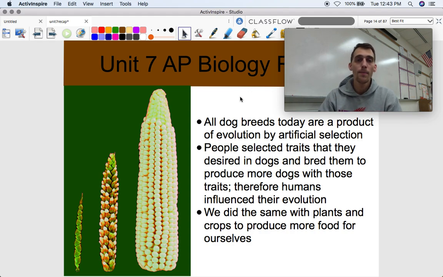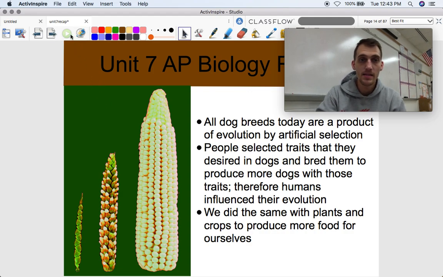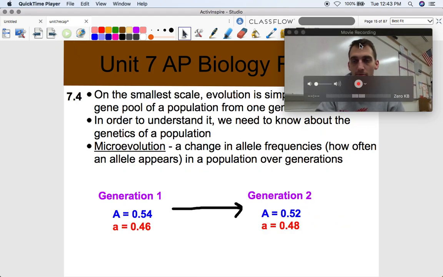All dog breeds today are a product of evolution by artificial selection. People selected traits that they desired in dogs and bred them to produce more dogs with those traits. Therefore, humans influenced their evolution. We did the same with plants and crops to produce more food for ourselves. Us deciding, that's what artificial selection is, rather than the environment.